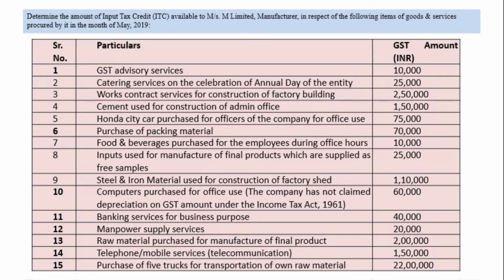Next one, food and beverages purchased for employees during office hours, 10,000. Here also nothing is said about whether it is provided under statutory obligation or not. Even though it is provided during office hours, it is not provided under a statutory obligation, so it is totally blocked.